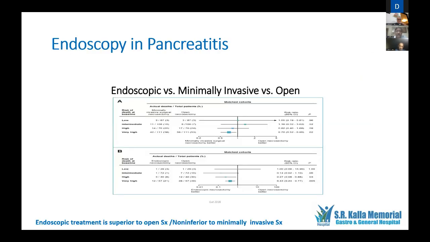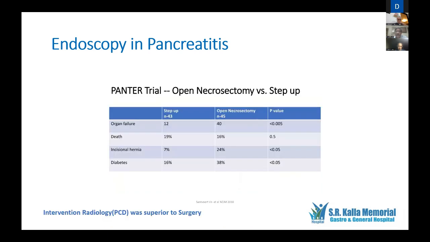So in this particular situation, you will appreciate that endoscopic treatment is superior to open surgery and non-inferior to minimally invasive surgical procedures. Now, when you go further into this PANTER trial, you will appreciate that open necrosectomy, when compared with the step-up approach of IR, the overall results and the further complications down the line at 5 years follow-up, the risk of diabetes, hernia, death was significantly lesser with the step-up approach of PCD.